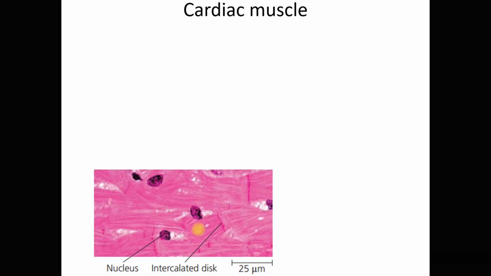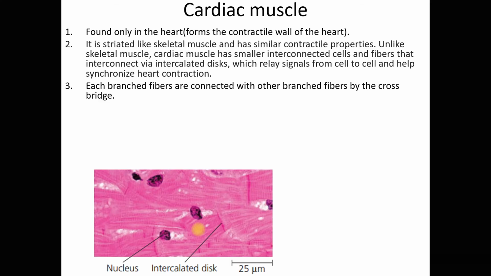Now, cardiac muscle is found only in the heart, and it forms the contractile wall of the heart. It is striated, like the skeletal muscle, and has similar contractile properties. That's why this cardiac muscle can behave like the synovial tissue.